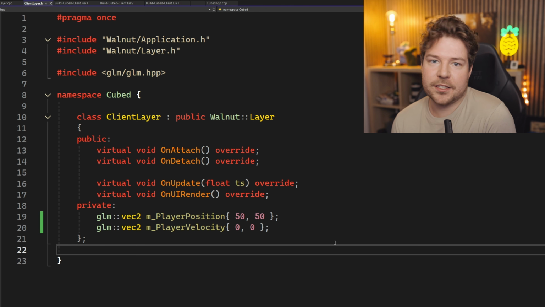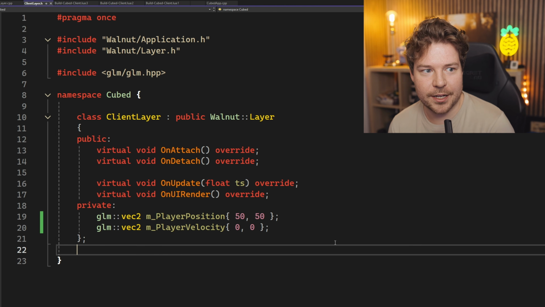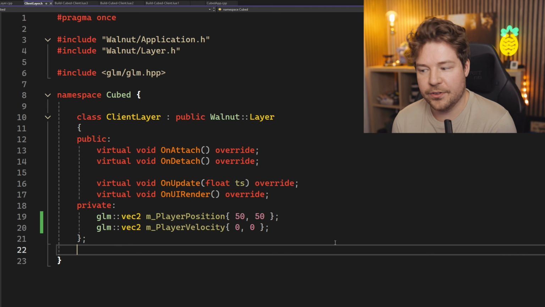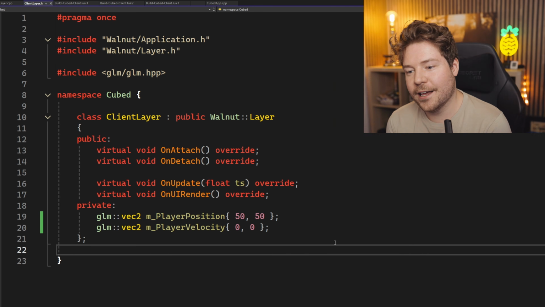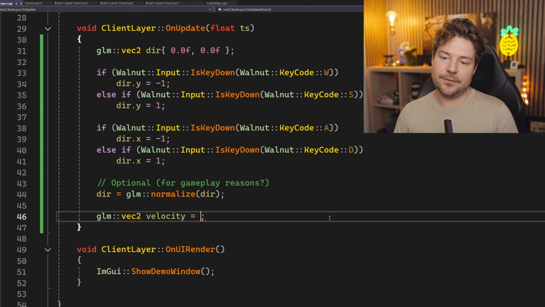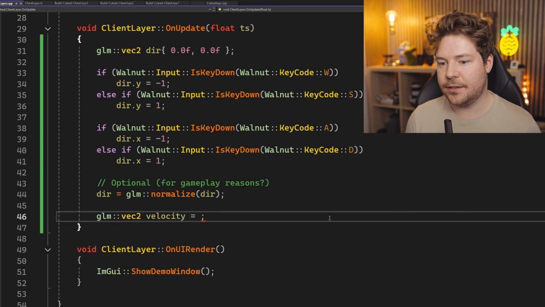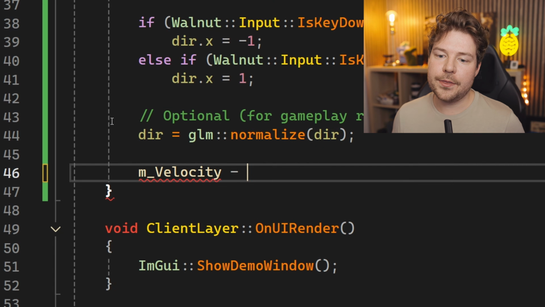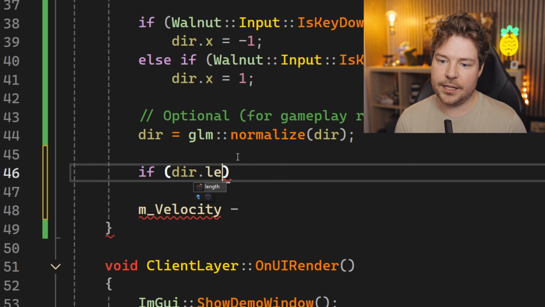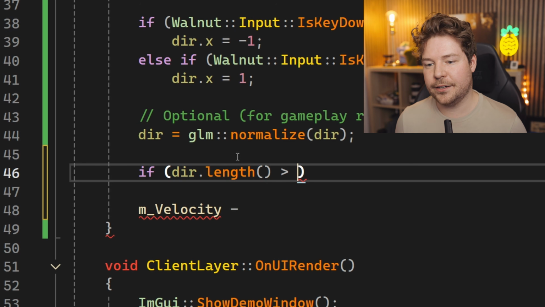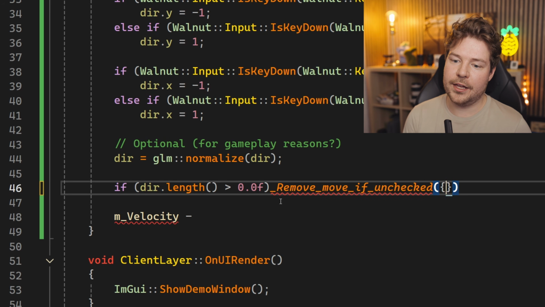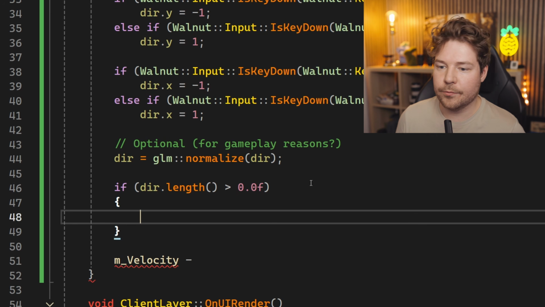But if we do actually make this 3D in the future, which we're planning to, I guess, then we also want to potentially use a physics engine for things like collision and, well, physics. And if we're going to do that, then that's going to handle all of this for us, and we're not going to have to do this. So yeah, we'll see. But for now, I guess we'll just set the velocity. We'll say that if the direction is not 0, so what's the easiest way to do that? I guess we could just get the length, and in terms of performance, this is not really a good way. If it's above 0, then we could probably say that we are trying to move somewhere,